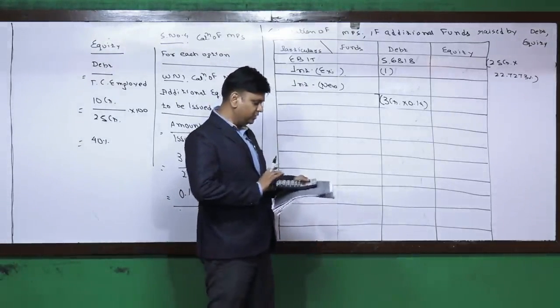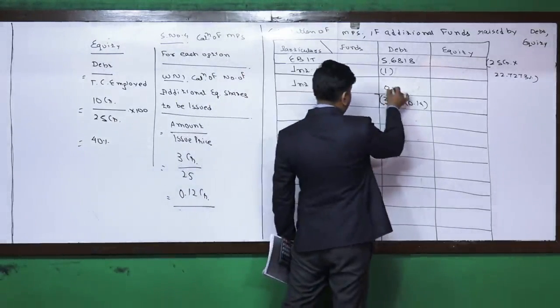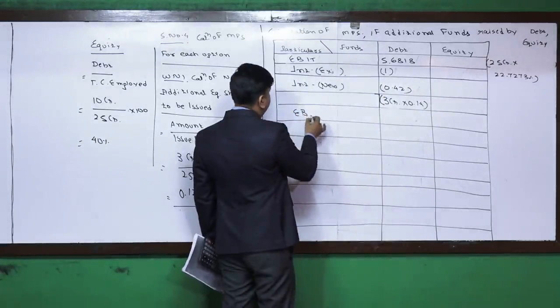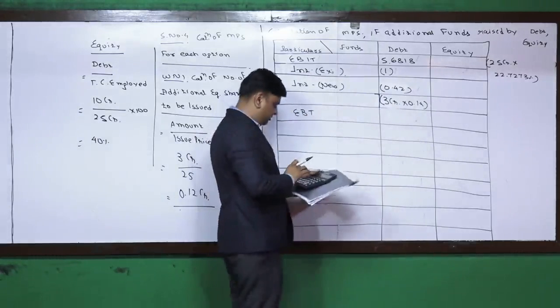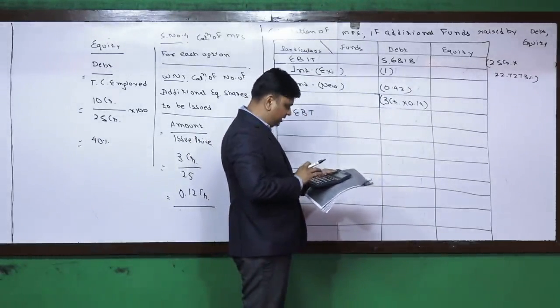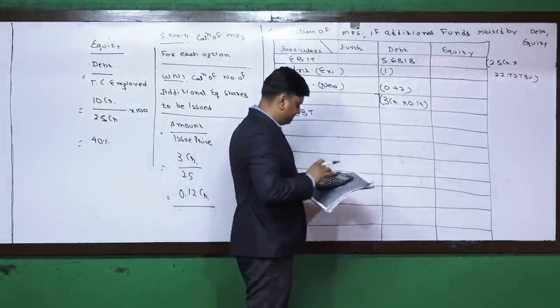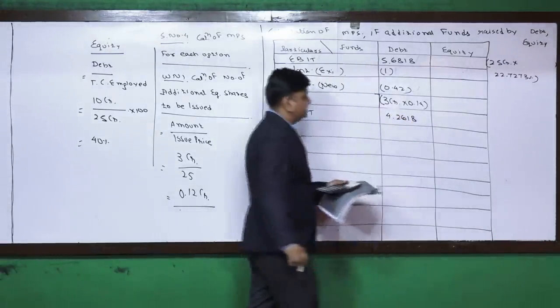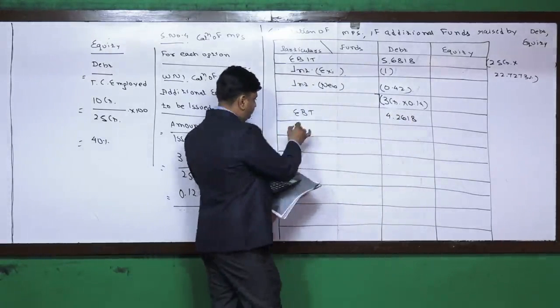So 3 into 14%, that comes to 0.42 crore. Deducting both of them from EBIT, we get EBT. So the amount of EBT is 4.2618 crore.